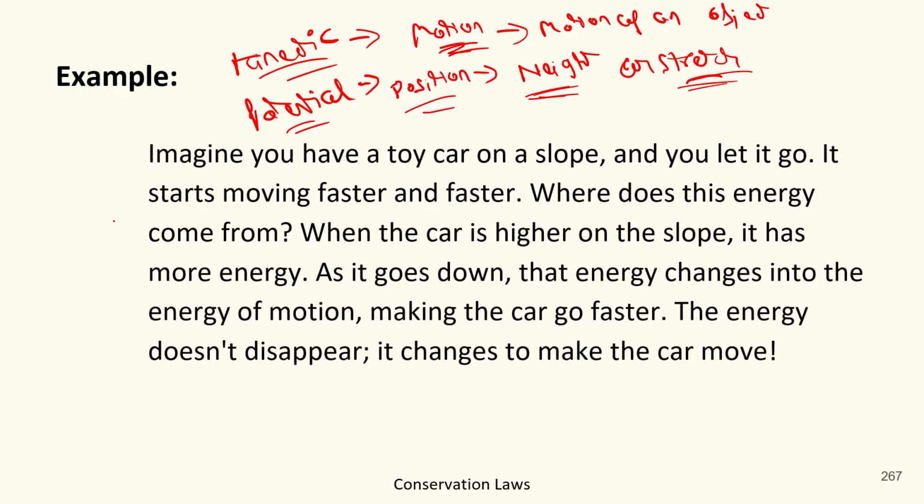Okay, so in this example, there was a slope where the car was placed. Okay, so at that time it was at a higher position, so it had potential energy. But when the car started moving down, for movement it required some energy to perform this movement.